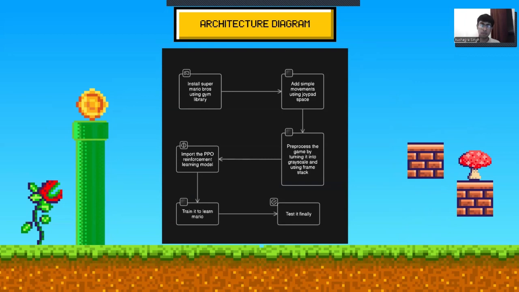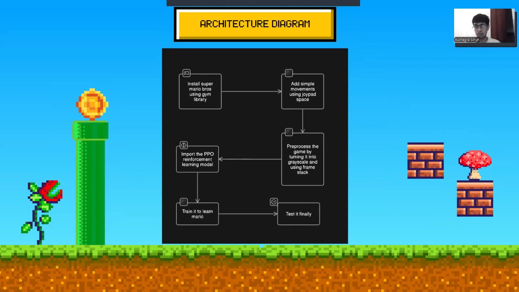And here comes the main part, pre-processing the game. How do we make sure that whatever our model is learning is actually reliable and efficient? We cannot give it bad data, because good data means good training, which means a good model. So how do we actually convert bad data into good data? We are using real-time game images here. There is no pre-trained dataset or image dataset. We are using the actual real-time images, and it is learning by iterating over and over and over.